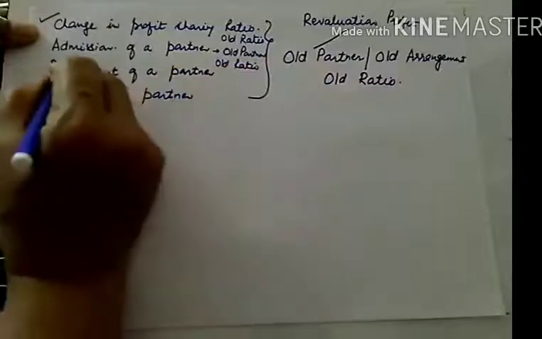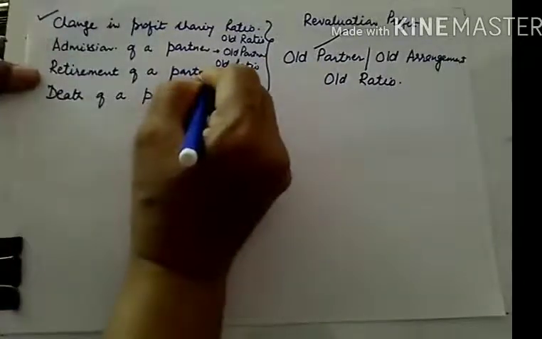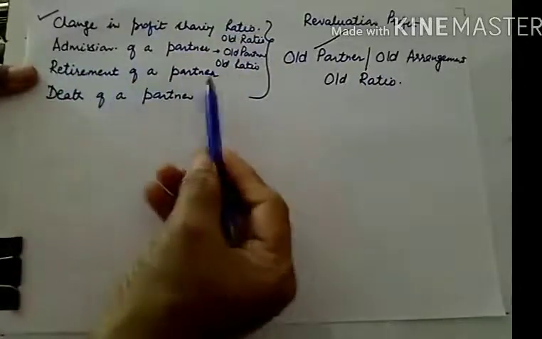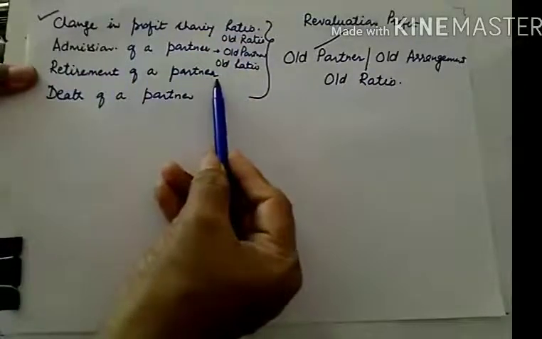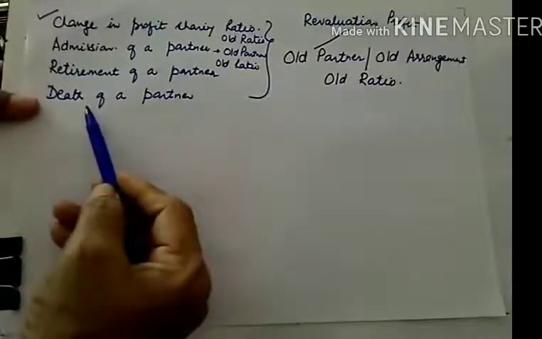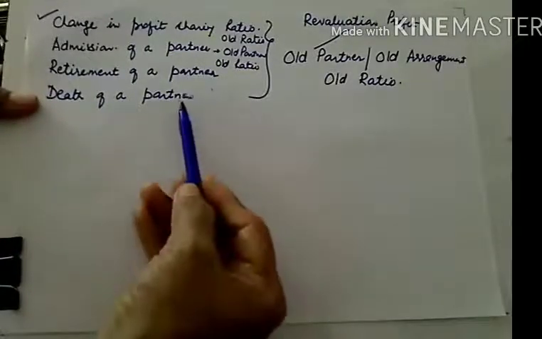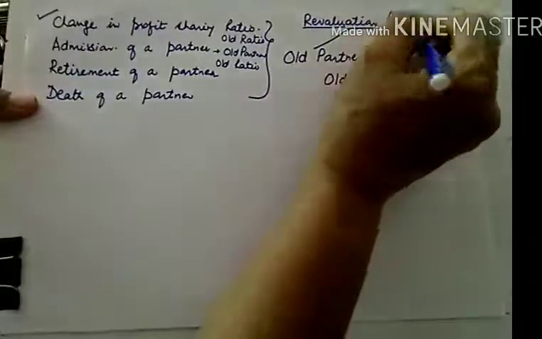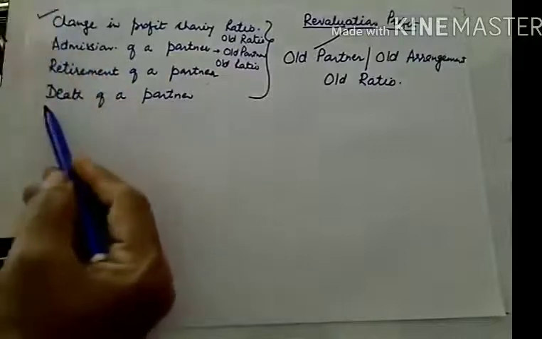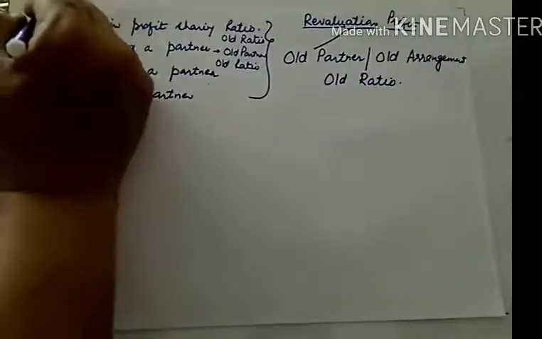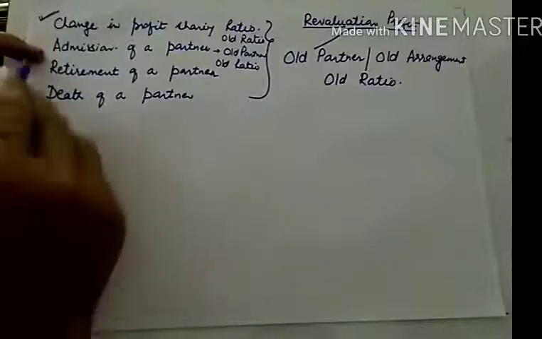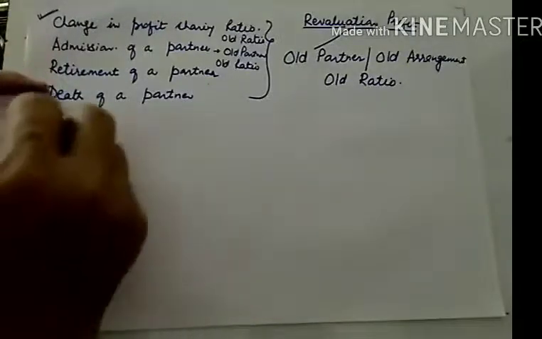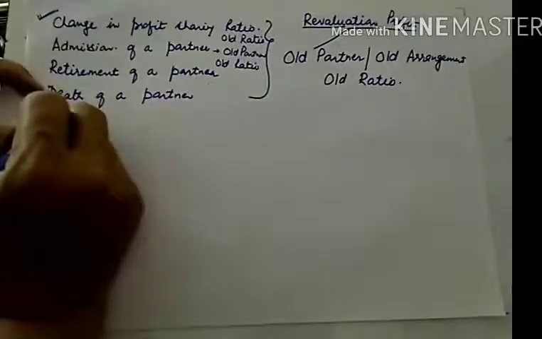Likewise, the old arrangement in case of retirement, which we will be studying in the next chapter, will be the old partners, including the retiring partner. Likewise, in case of death also, including the deceased partner. So this revaluation account is very important. You will be studying it in all these important chapters. We have already studied change in profit sharing ratio, and now we are studying admission. It is there in retirement and death also. So let us see the journal entries one by one.